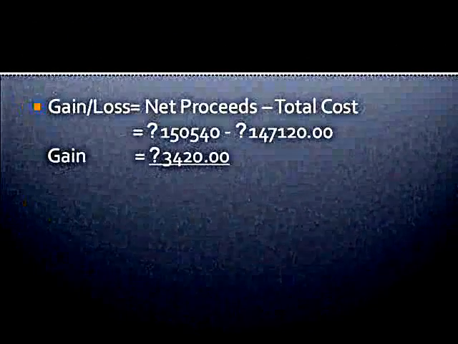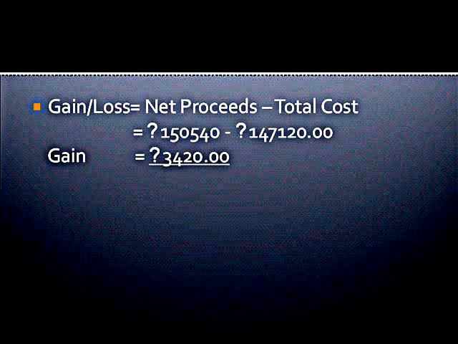And last but not least, we have to find out if it is a gain or loss. To find out, we subtract the total cost from the net proceeds. The net proceeds is 150,540 pesos. We will subtract 147,120 pesos from it. So we will have a gain of 3,420 pesos.